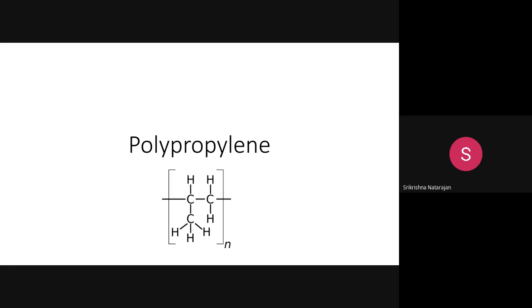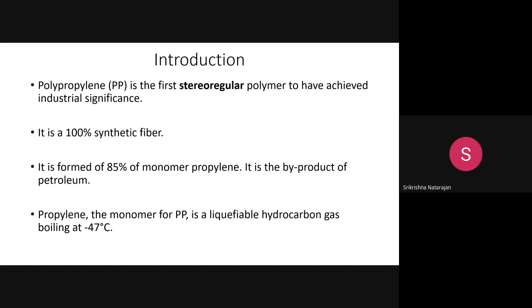So first we'll see the introduction. Polypropylene, short form PP, is the first stereo regular polymer to have achieved industrial significance. Stereo regular means a proper sequence of arrangement of atoms in a regular manner. That is called stereo regular. So it's a 100% synthetic fiber.